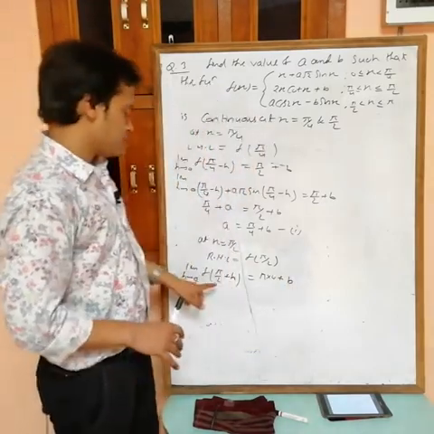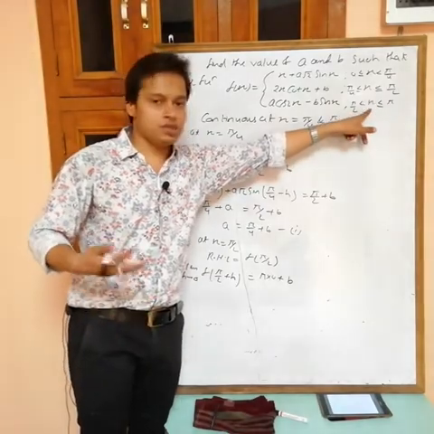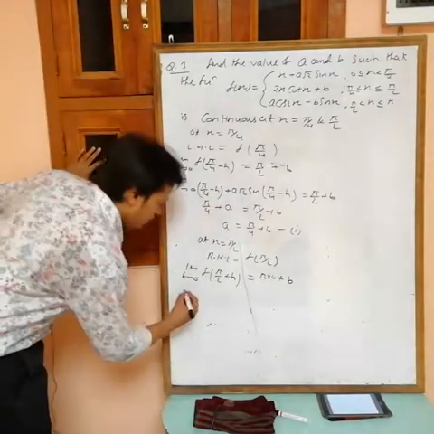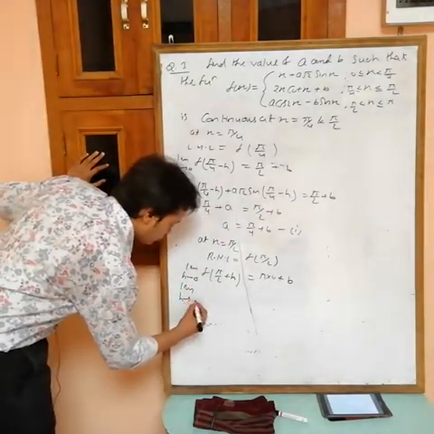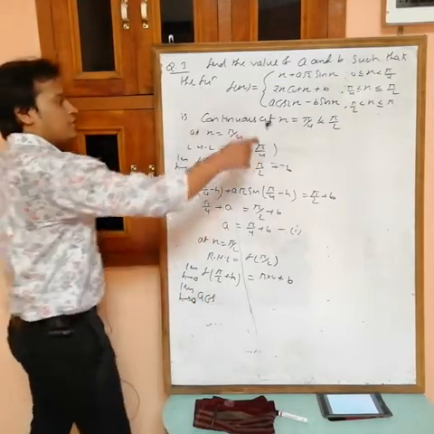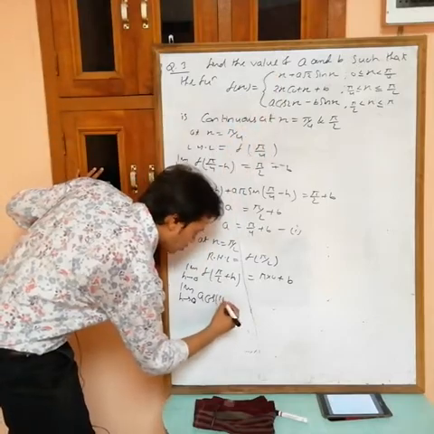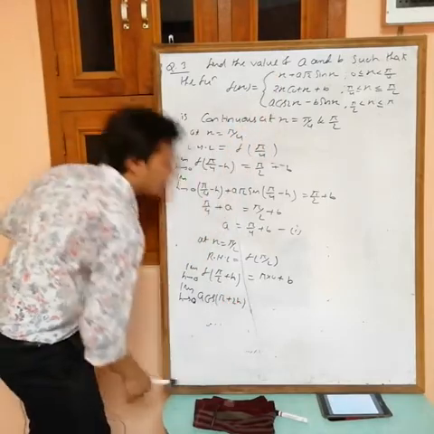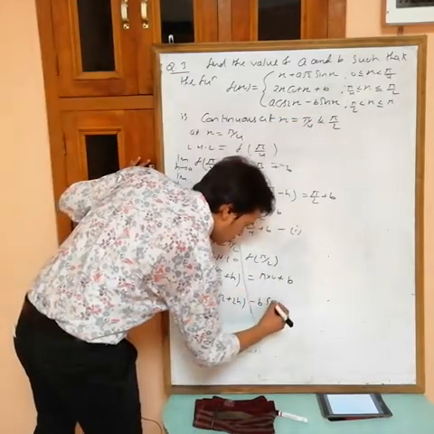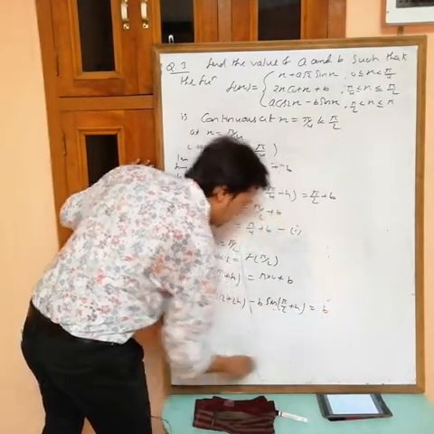For f(pi by 2 plus h), x is greater than pi by 2, so pi by 2 plus h comes in this interval. So put pi by 2 plus h in this one. Now see, the limit as h tends to 0 of a cos, at the place of x put pi by 2 plus h, multiply with 2, and you will get pi plus 2h. Here put pi by 2 plus h, minus b sin of pi by 2 plus h, and this is b.